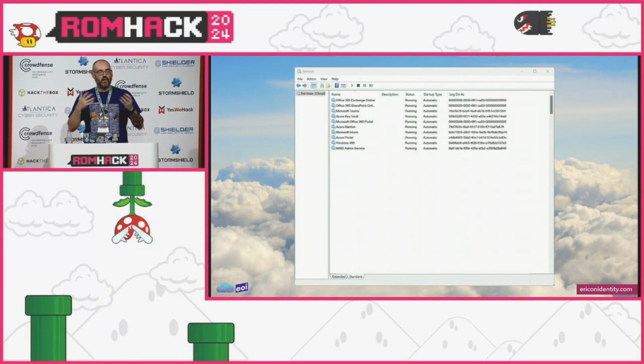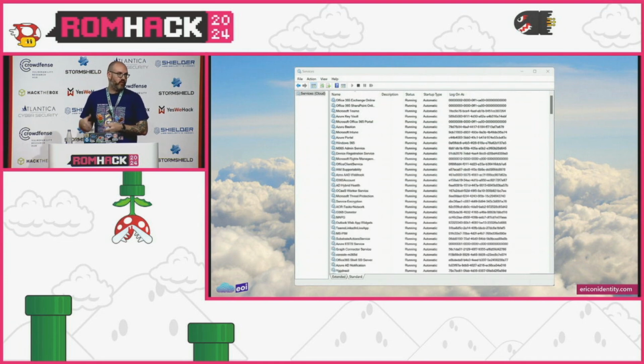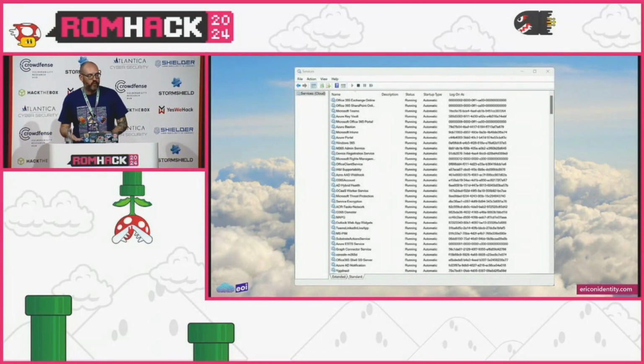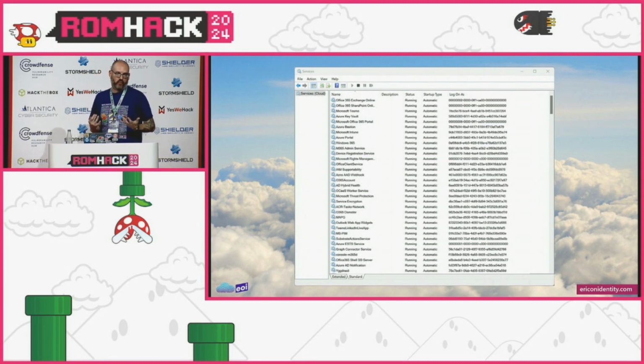And the cloud, a Microsoft estate, is very similar. There are some services out there that may look familiar, like Azure Key Vault and the Azure portal, and Exchange Online and SharePoint Online. But there are actually hundreds and hundreds of other Microsoft services that run in an estate. I've seen organizations that have had up to 800-900 Microsoft applications, service principals, in their estate. So there's a lot of stuff that, again, we don't really know or care about. It just is there as we're consuming Microsoft stuff.